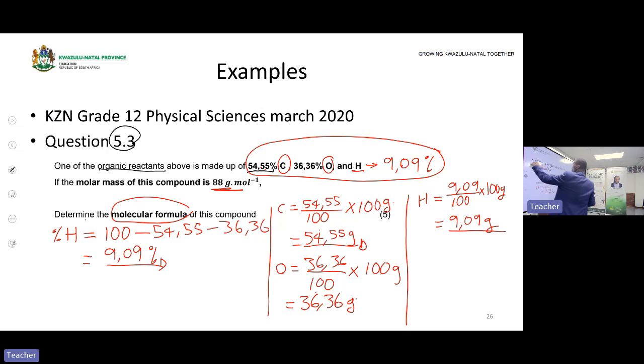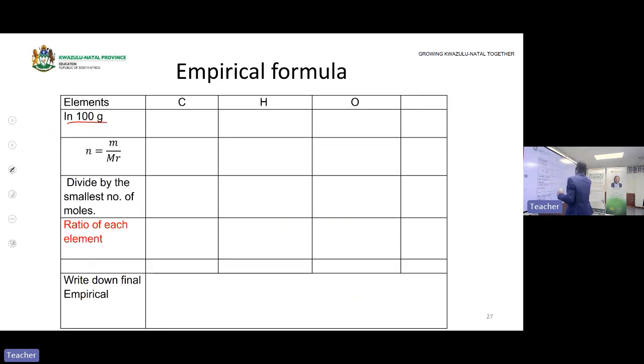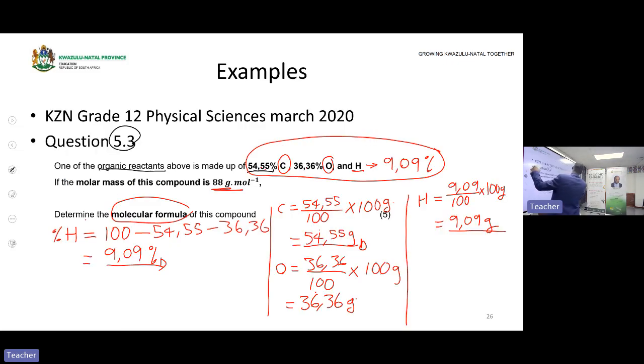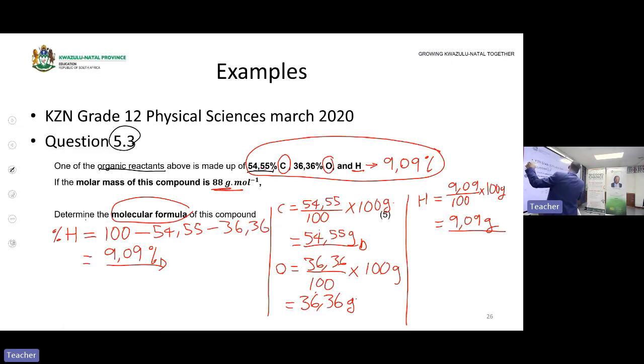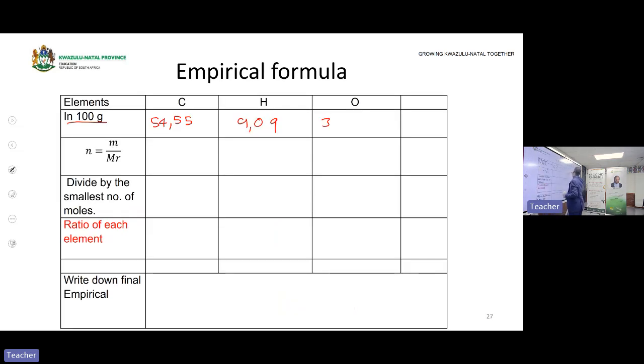Okay, the one for hydrogen is 9.09. And the one for carbon is 54.55. And the one for oxygen is 36.36. Now I have my information in my table.